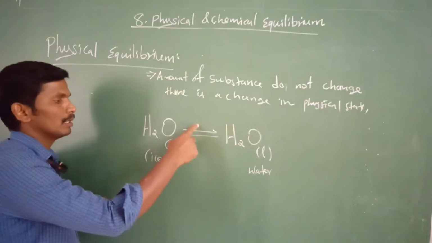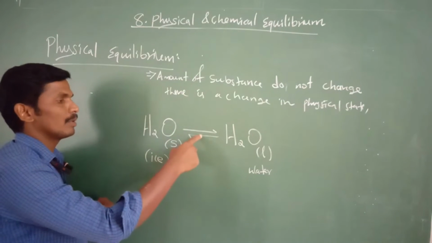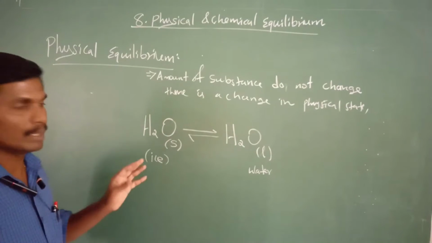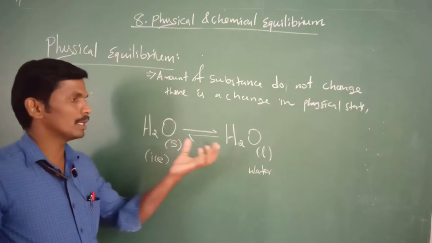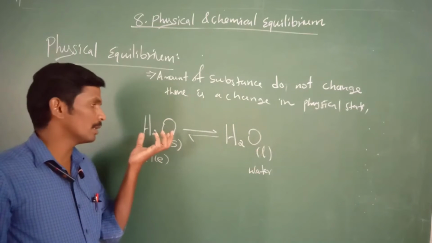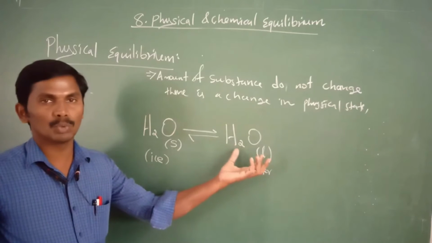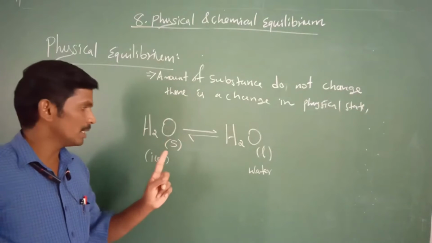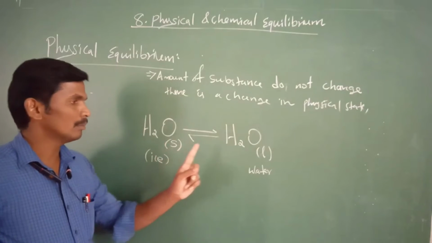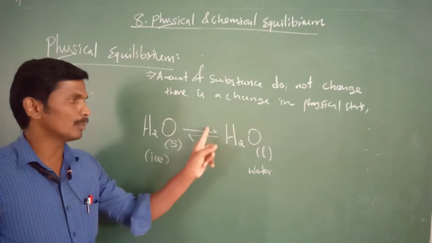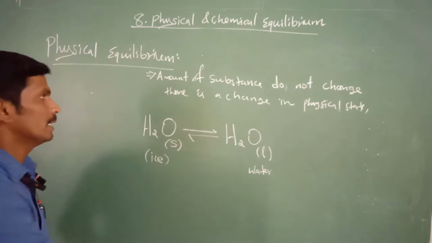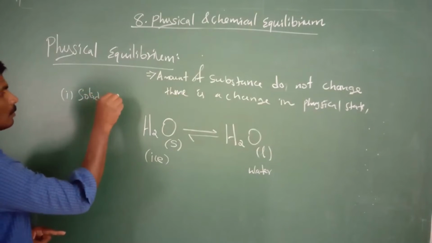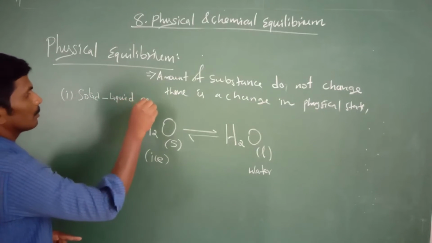So this is reversible in nature, and suppose the rate of the forward and reverse reactions is the same, this is an example of equilibrium. In this, the amount is 1 ml here, and here also 1 ml, because the number of H2O is the same, 100 H2O and 100 H2O. The amount of substance is not changed, only the physical state changes. This is a solid, but this is a liquid, which involves an equilibrium. This is one category, which is called solid liquid equilibrium.